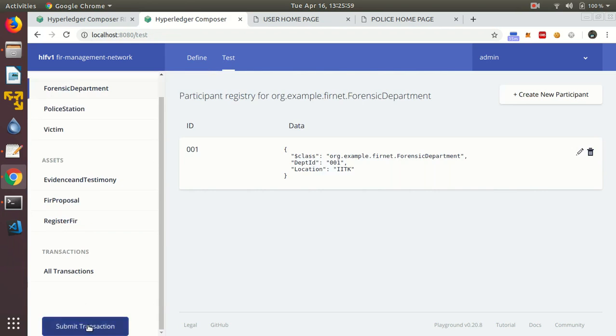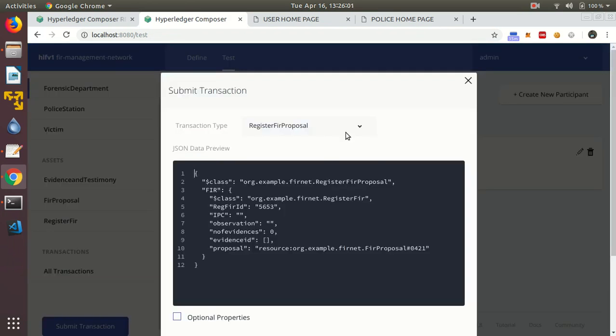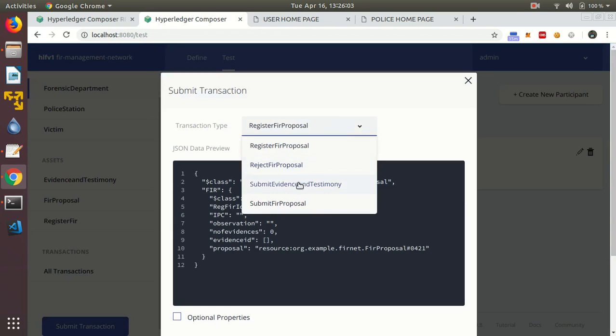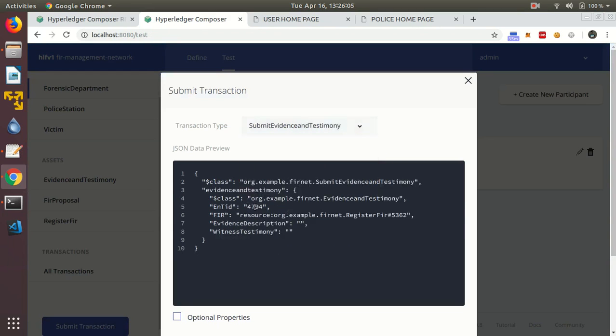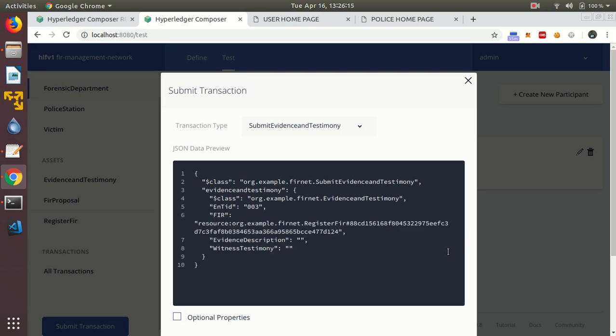We will go into the transactions, submit evidence and testimony. We will give a unique ID to this, say 003. We'll be needing FIR ID, evidence description.